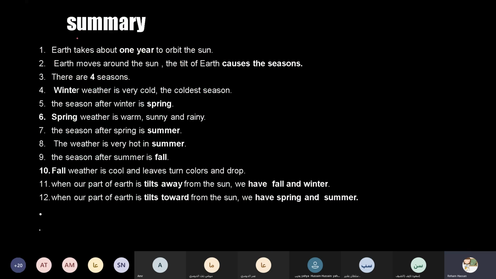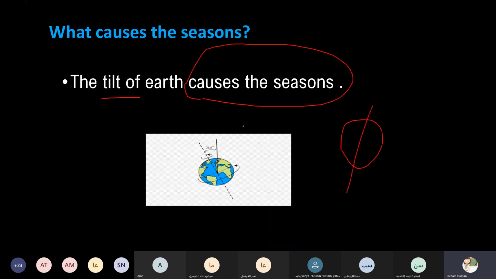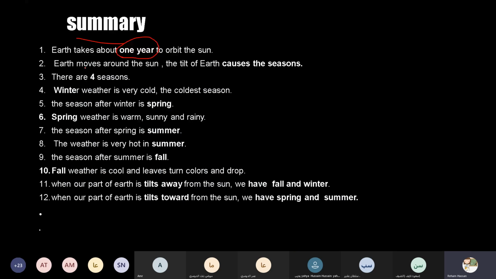So we can summarize this lesson. Number 1, the earth moves around the sun in 1 year. It takes about 1 year to orbit the sun. In this 1 year, we have 4 seasons. Number 2, the earth moves around the sun, and the tilt of the earth causes what? Causes the seasons. How many seasons?